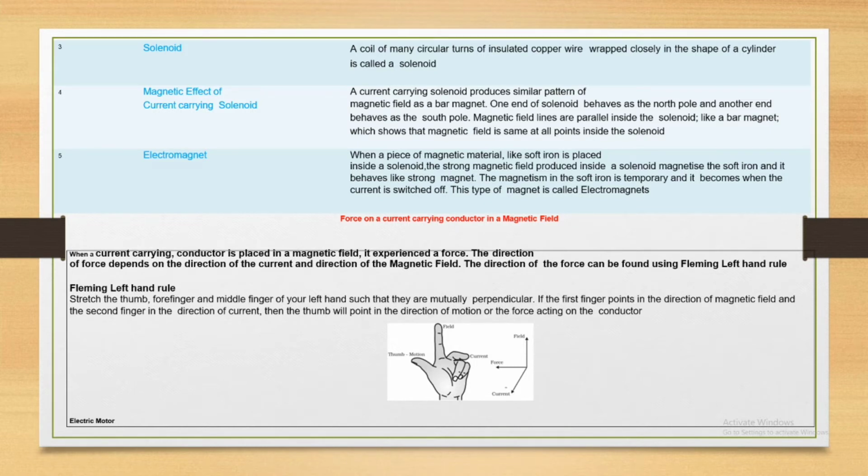Here you remember a formula: B equals mu naught n I. Here small n equals N by L, the number of turns per unit length. How do you increase the strength of a solenoid? You increase the number of turns per unit length and also the current. Electromagnet, you already read this, it is related to the current. So it is a temporary magnet, using soft iron, etc.